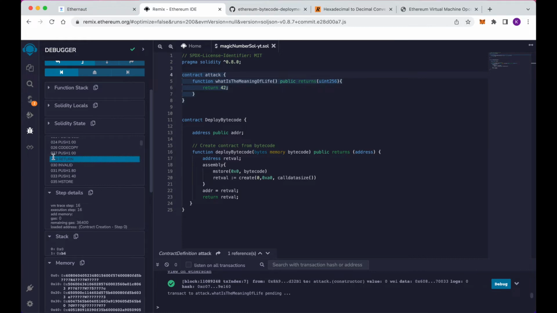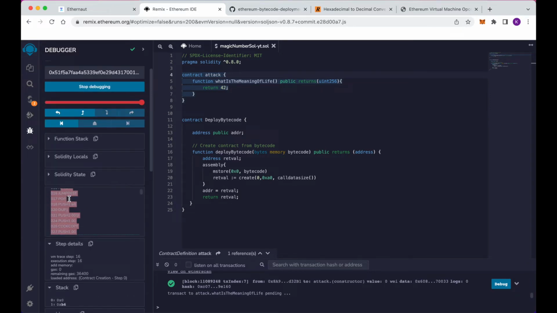To be able to create our own contract, we will need this constructor code here. So we will take all of that. It was up to line 30.